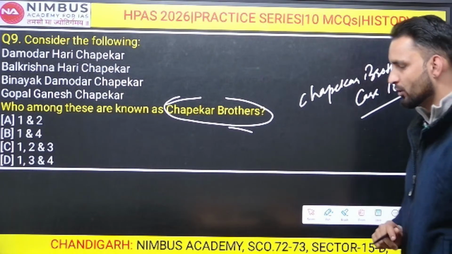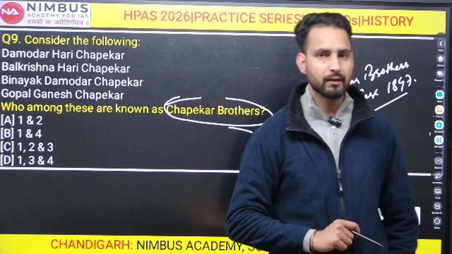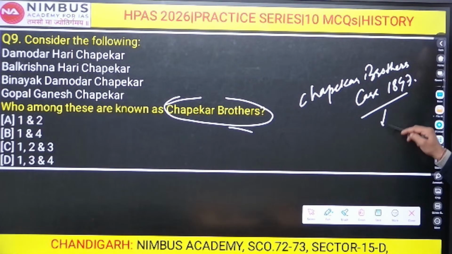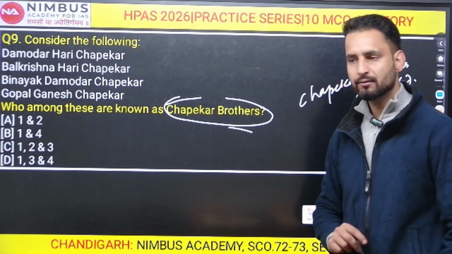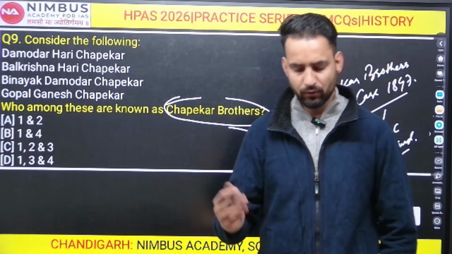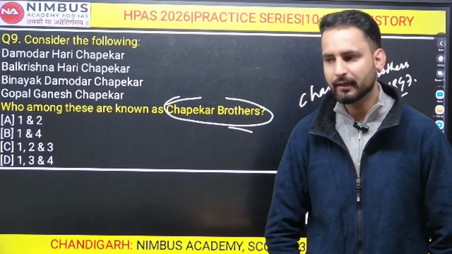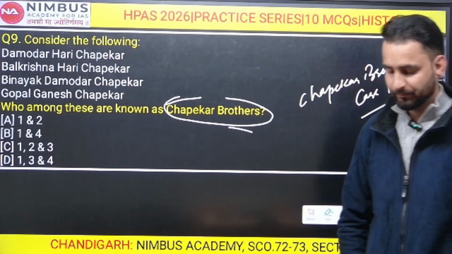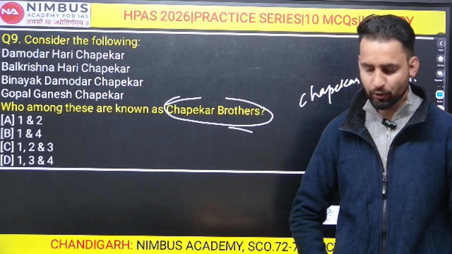The Chapekar brothers were prominent revolutionaries in the Bombay state, from Pune, where they belonged. In 1897 they assassinated W.C. Rand. You might have read it. W.C. Rand was the plague commissioner of Pune. They assassinated him and one more escort along with him in 1897, for which they were hanged later in 1899. So who among the following were Chapekar brothers? Important question.